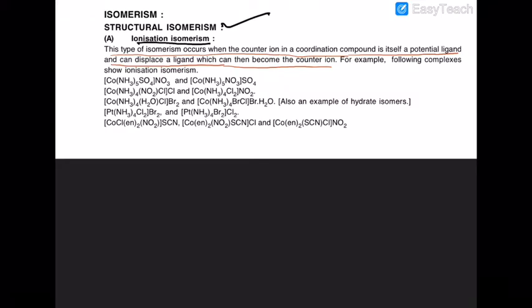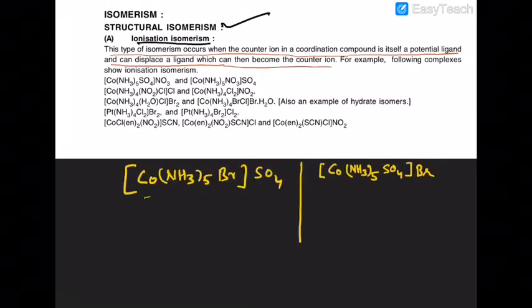Now look at one example: pentaamminebromidocobalt(III) sulfate and pentaamminesulfatocobalt(III) bromide.